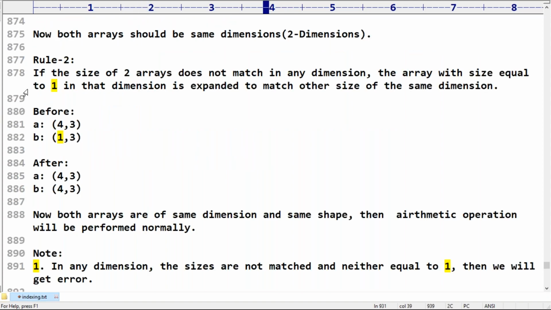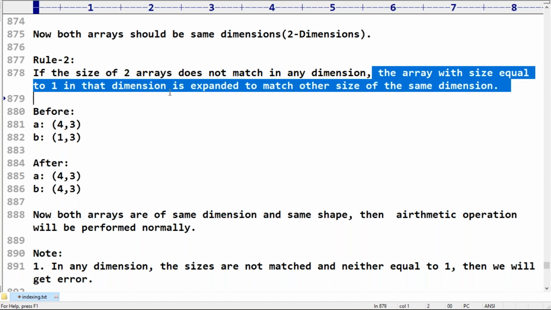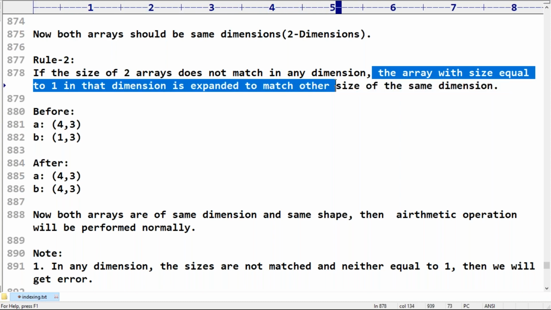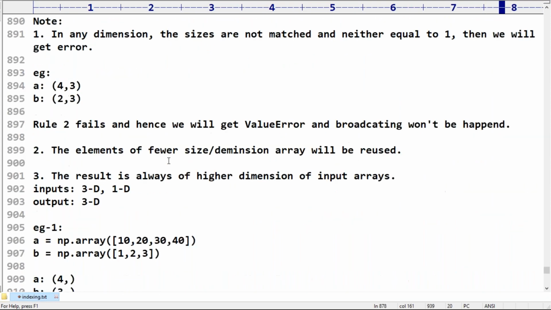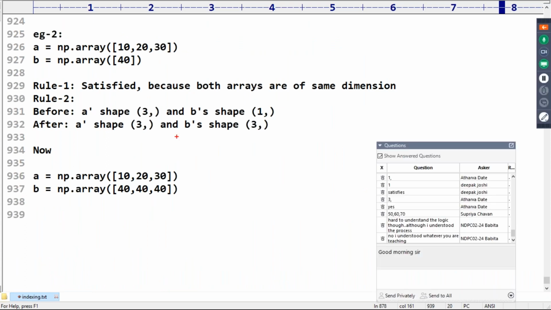We covered rule 2, right? What is rule 2? Rule 2 is, sir, the array with size equal to 1 in that dimension is expanded to match the other size in the same dimension. Here only one dimension is there. In that one dimension, 3 size is there, but here 1 size is there.